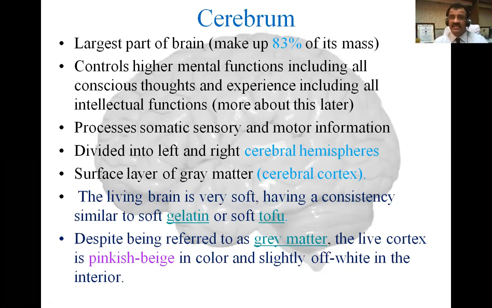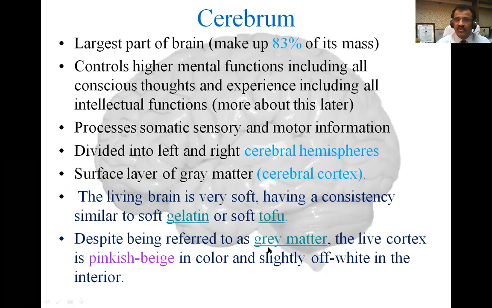The surface layer of the cerebrum is called as cerebral cortex, and it is made up of gray matter. The living brain is very soft, and it has a consistency similar to that of a soft gelatin or a soft tofu. Tofu means like kharvas, in Marathi called kharvas. The tofu is made up of soybean milk.